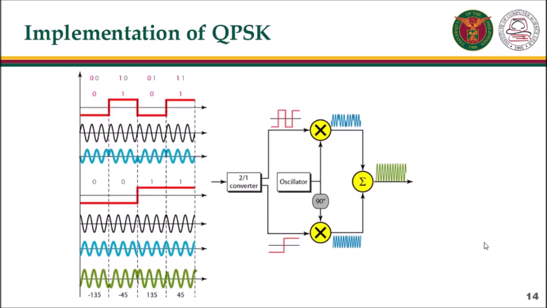The simplicity of BPSK enticed designers to use 2 bits at a time in each signal element, thereby decreasing the baud rate and eventually the required bandwidth. The scheme is called quadrature PSK or QPSK because it uses two separate BPSK modulations. One is in phase, the other quadrature or out of phase. The incoming bits are first passed on serial to parallel conversion that sends one bit to one modulator, the next bit to the other modulator. In this example, the in-phase carrier is at 0 degrees. The quadrature carrier is at 90 degrees.